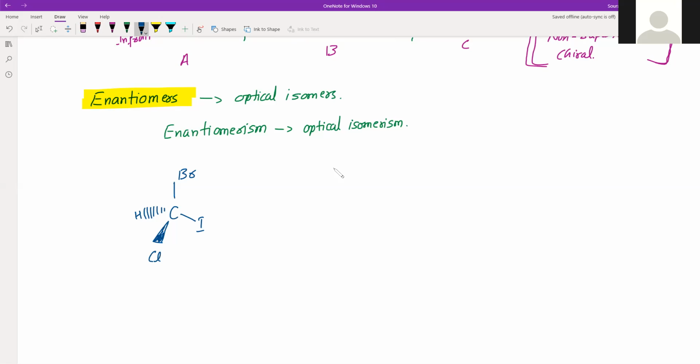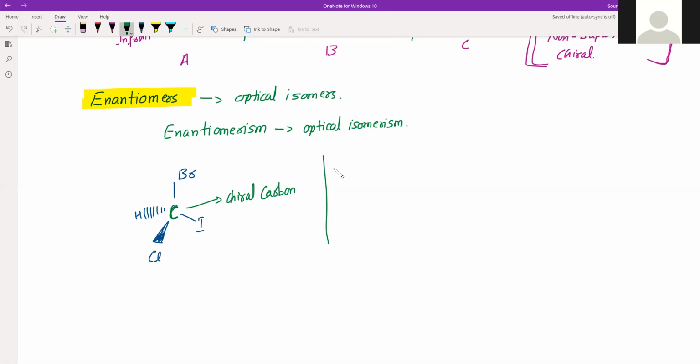Now, this carbon in the center, there is only one carbon, and this carbon is an asymmetric carbon. So this is our chiral carbon. If I draw its mirror image, that mirror image won't be superimposable on this.